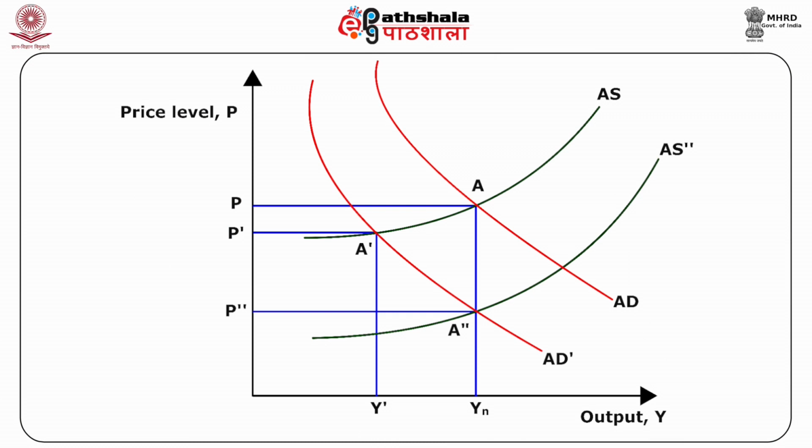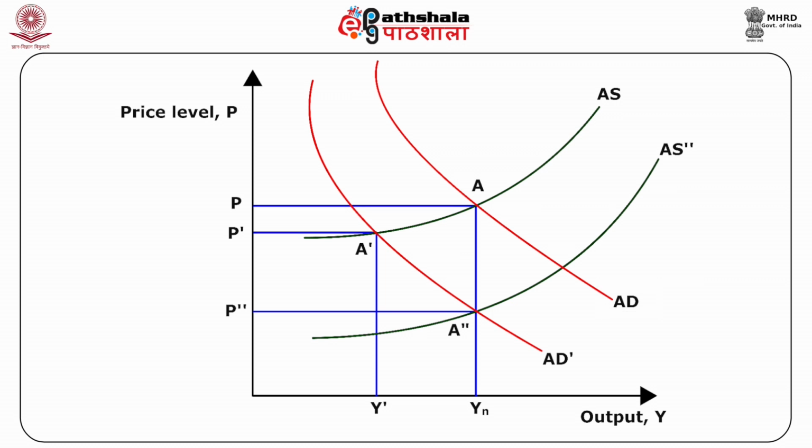Let us take the case of a negative fiscal shock. The fiscal contraction is assumed to happen due to a decrease in the government spending. Before the change in the government spending, the aggregate demand in the economy is represented by the AD curve.